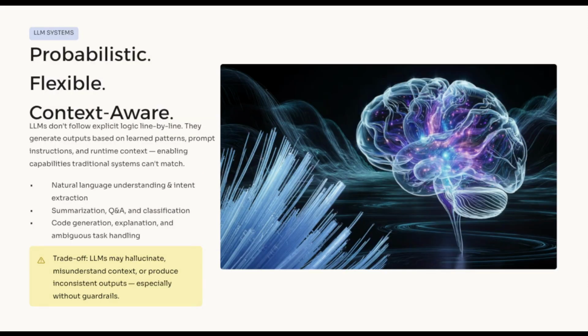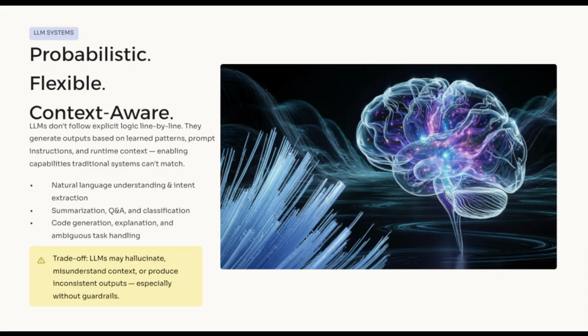Now let's look at LLM systems. LLM systems are probabilistic systems built around language models. The flow looks like this. Input goes into a prompt. The prompt includes context. Then the request goes to the LLM. Finally, the LLM generates output. Unlike traditional systems, an LLM does not follow explicit business logic line by line. It generates outputs based on learned patterns, prompt instructions, and runtime context. This makes LLM systems flexible. They are good at natural language understanding, summarization, question answering, classification, code generation, explanation, and ambiguous tasks.